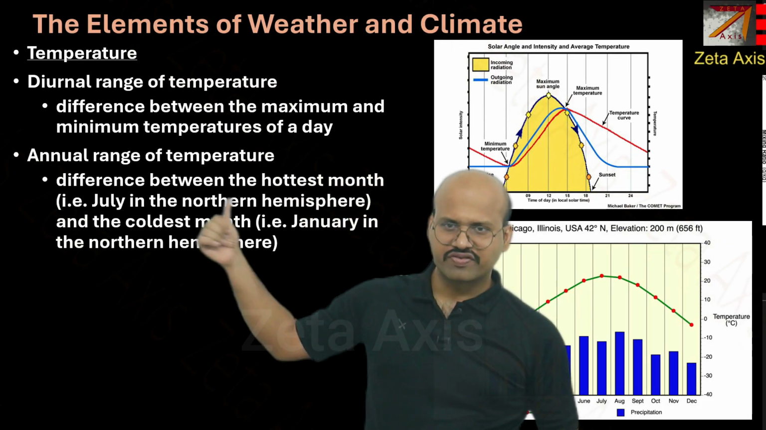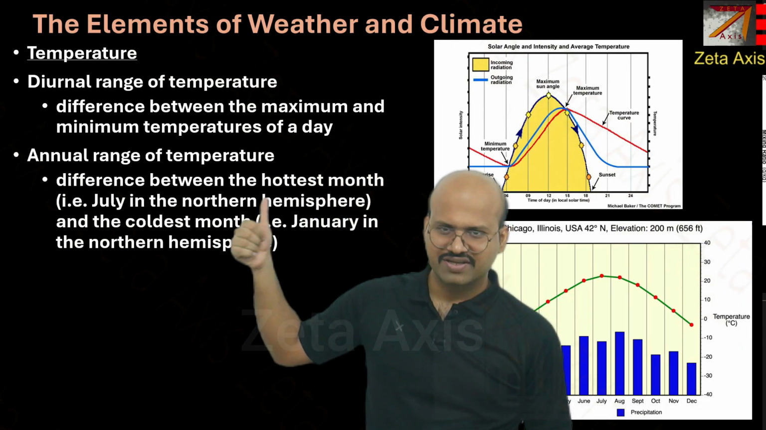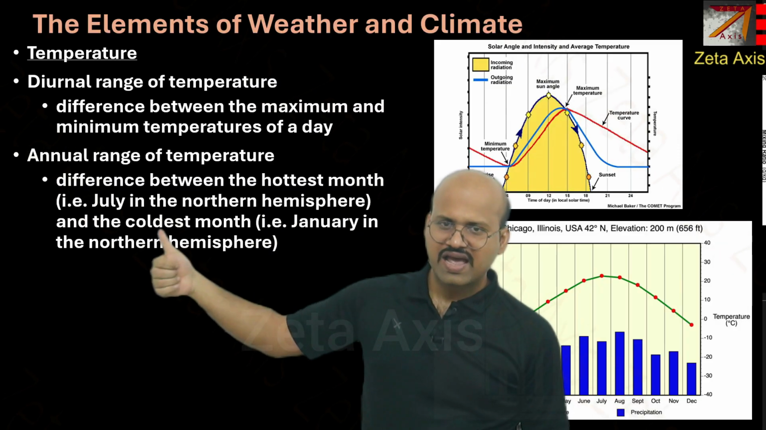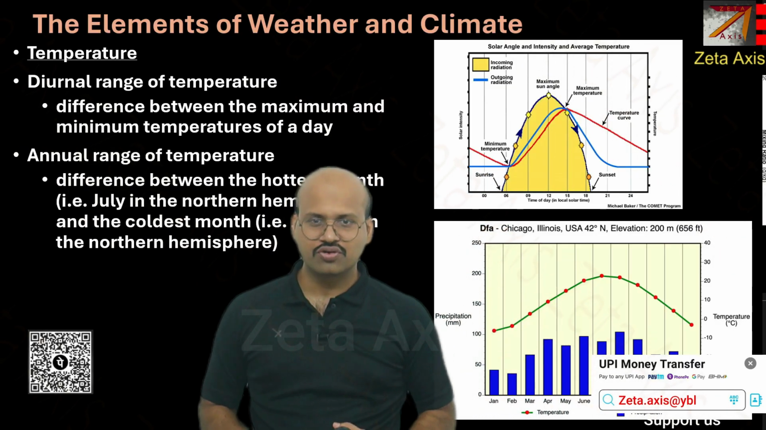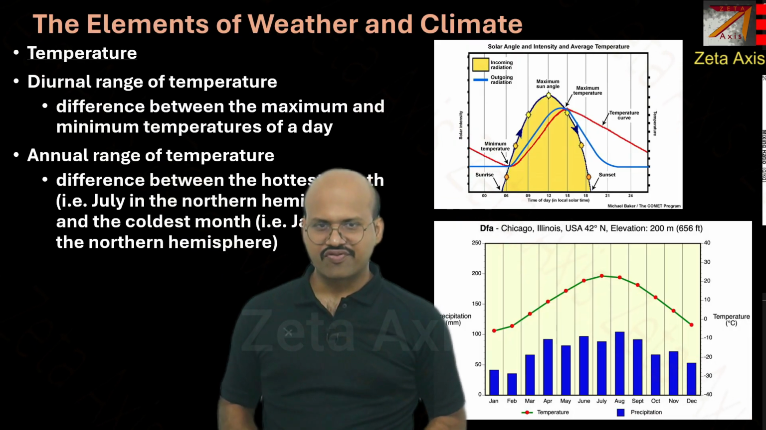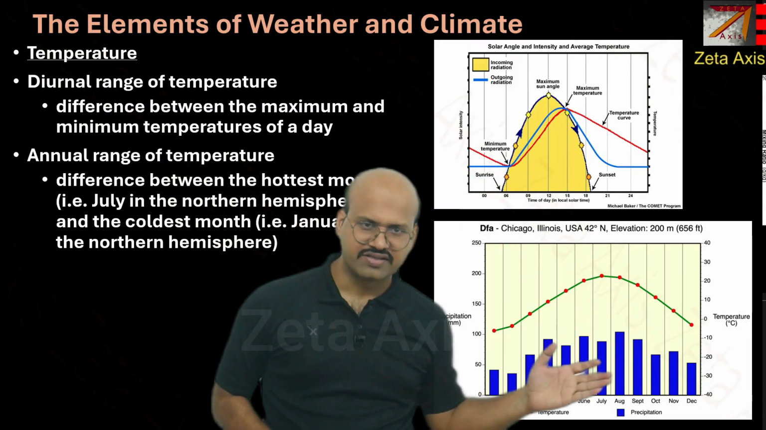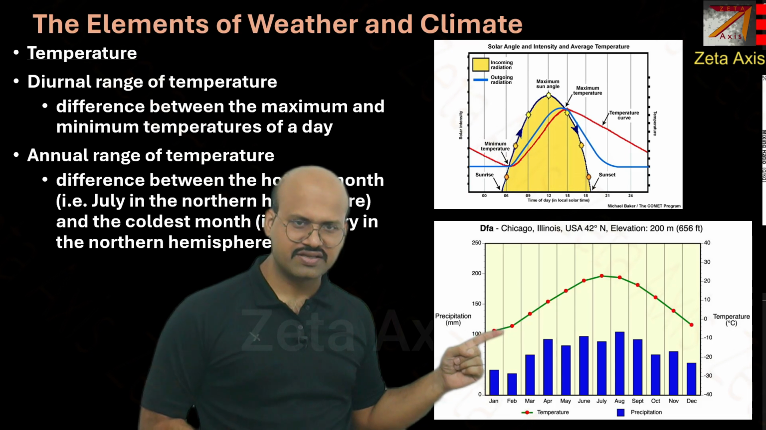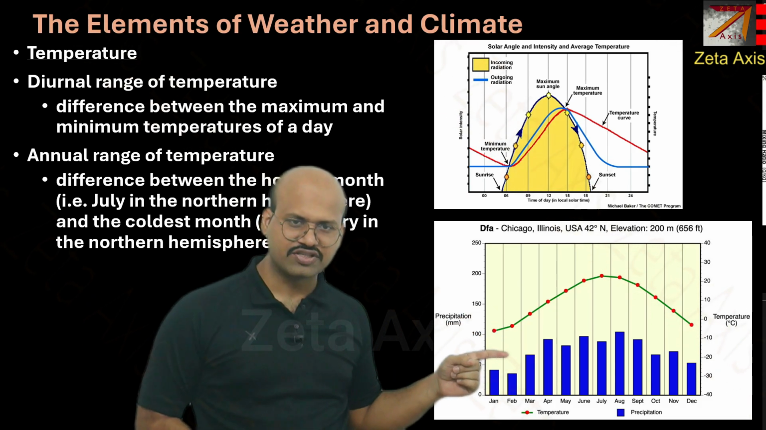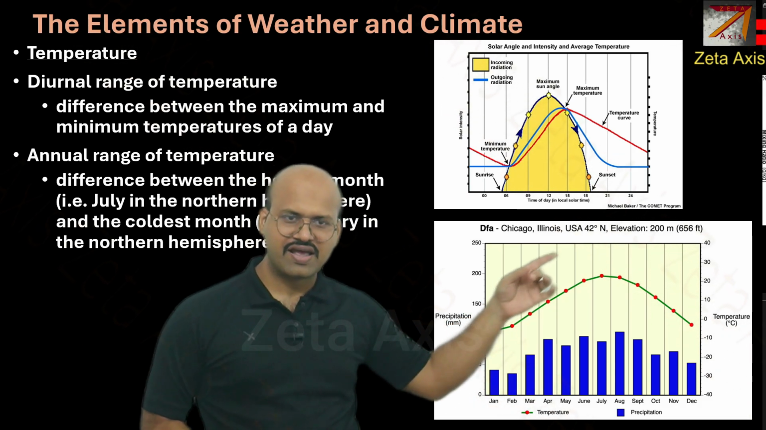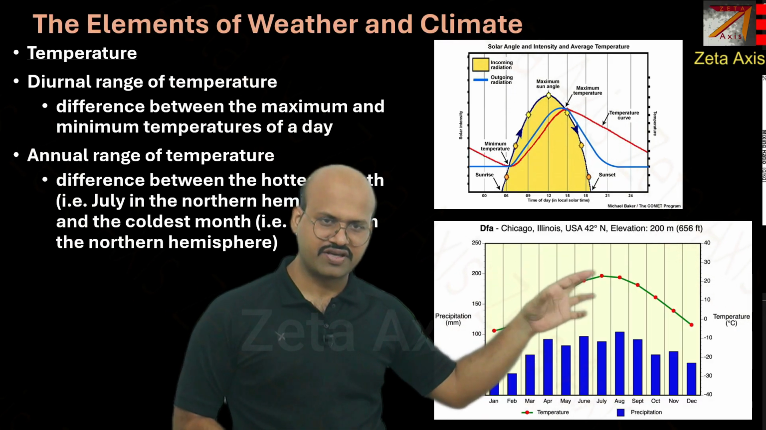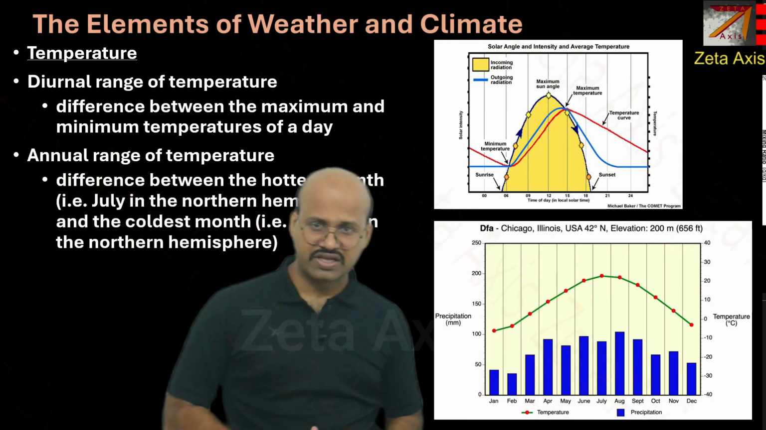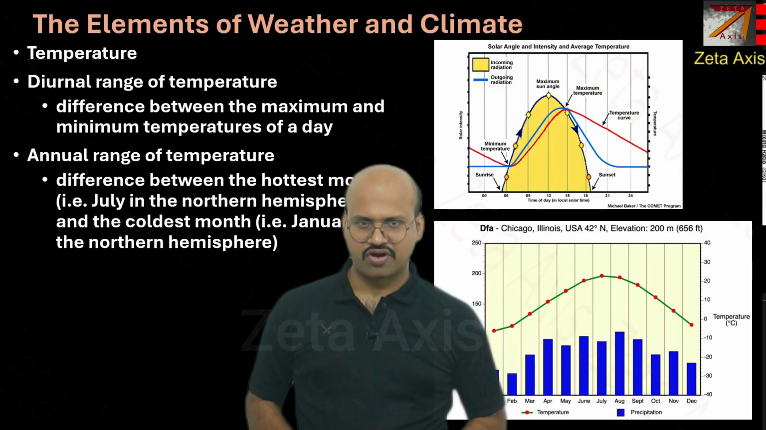What is the annual range of temperature? It is the difference between the hottest month, that is July in the northern hemisphere, and the coldest month, that is January in the northern hemisphere. The annual temperature range is also a good indicator of the type of climate. Here in this image we can see the minimum average monthly temperature in a given year, and this is the maximum temperature of a month for a given year. So the difference between these two gives the annual range of temperature for a given region.